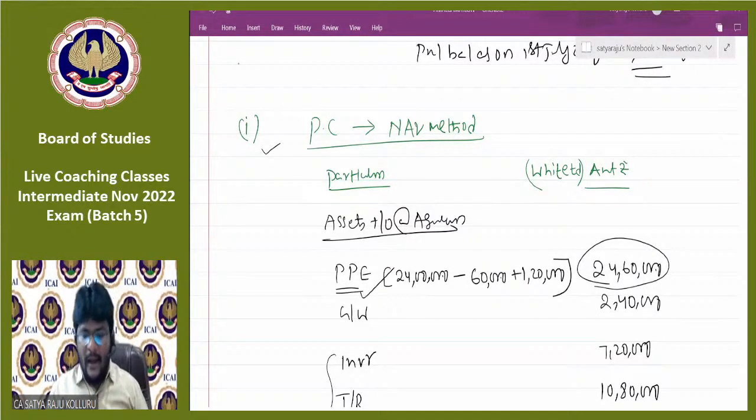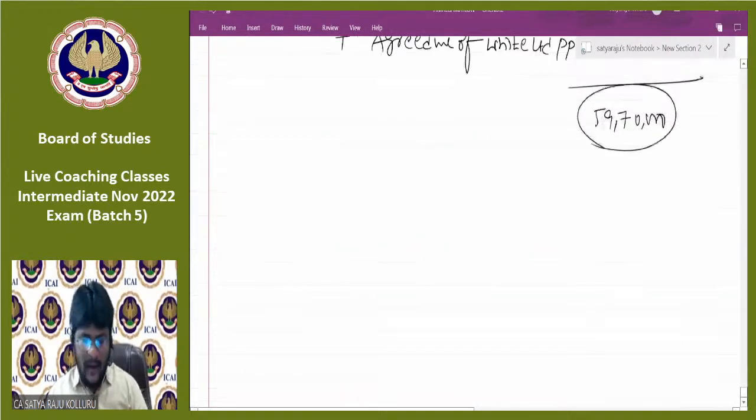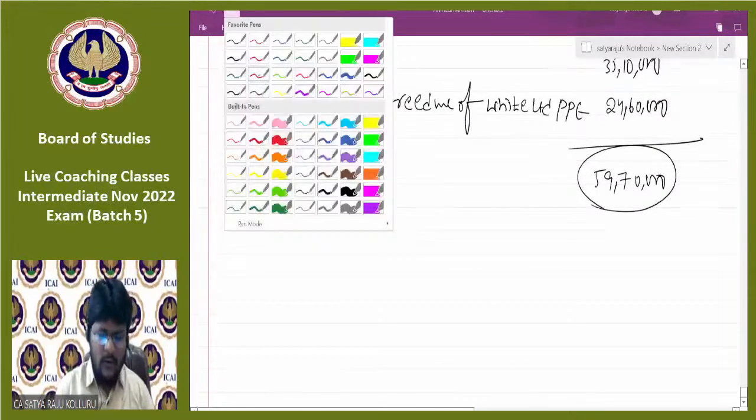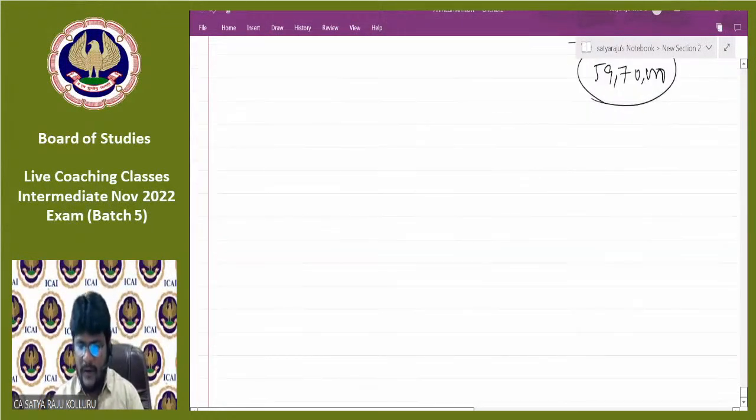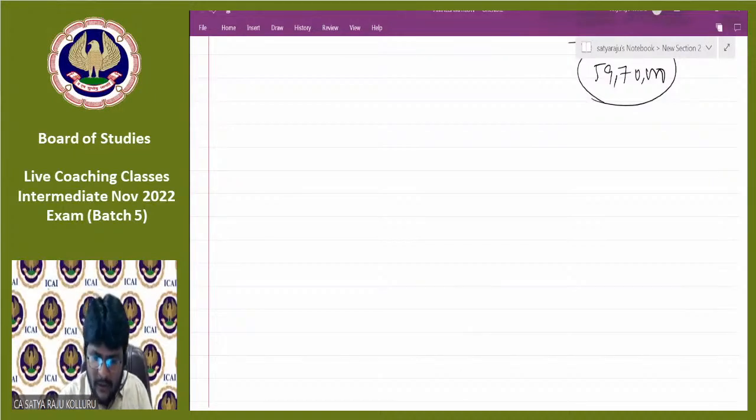Finally, I am closing the concept of amalgamation with one point. That is amalgamation adjustment account, because 2 to 3 persons actually asked previously. I know I am running out of time. Please participate for 2 minutes, then I'll close and continue with the next session. What is that? There are 2 types of amalgamations possible: one is amalgamation in the nature of purchase, another is amalgamation in the nature of merger.